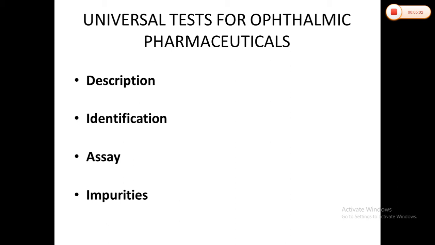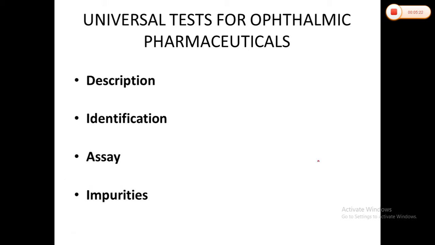So there are some unwanted materials present, which are called impurities. Now we'll move to the actual quality control tests. These are the four tests that we have to study at the initial stage as well as for the final products also.